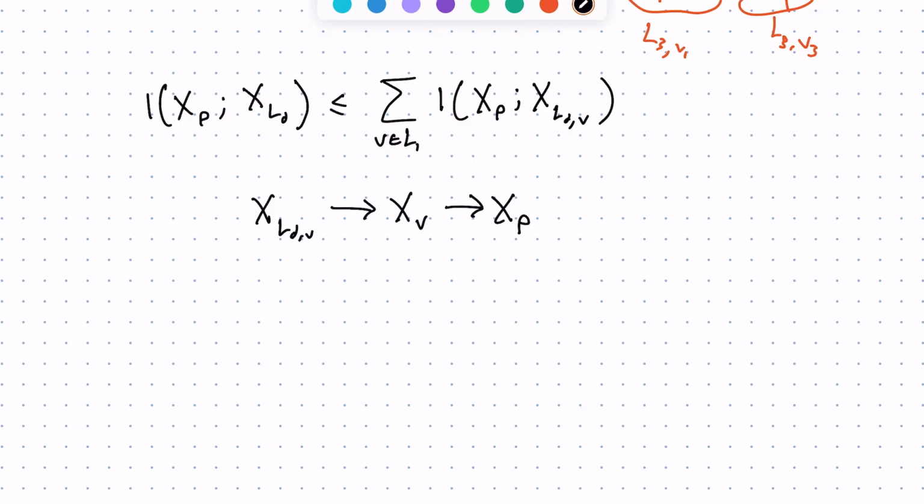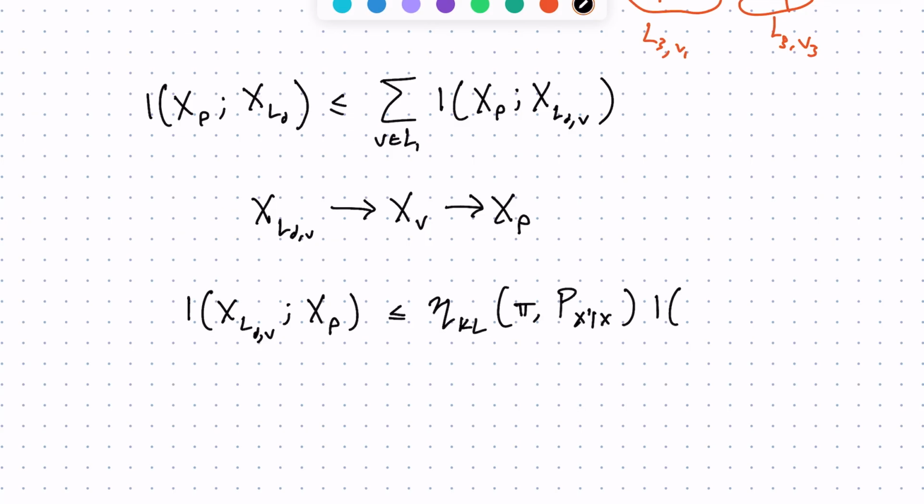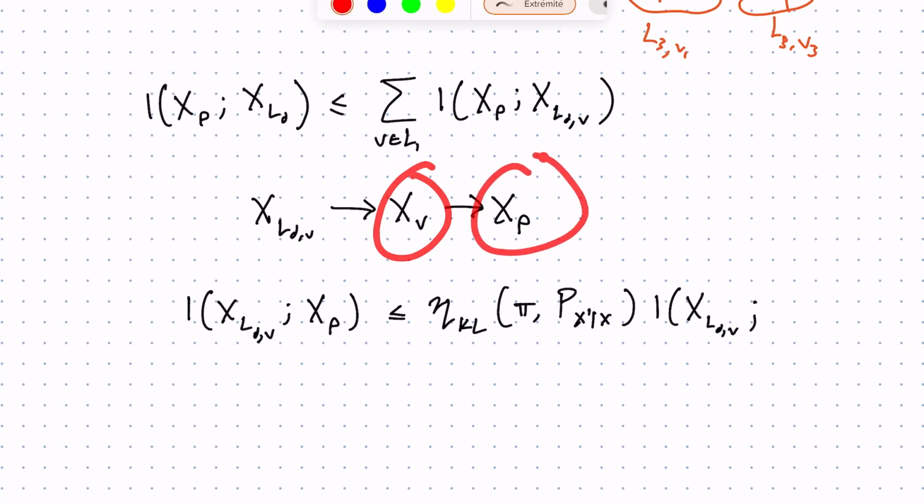This is where the contraction coefficient comes in. And then, so data processing says the mutual information between this and this must be less than or equal to the mutual information between this and this, because you can only lose information by going through that transition. You can't gain any information.